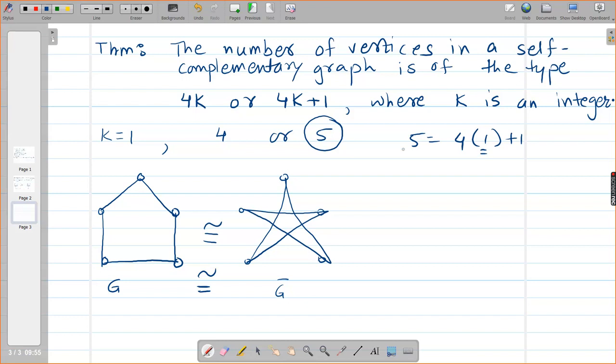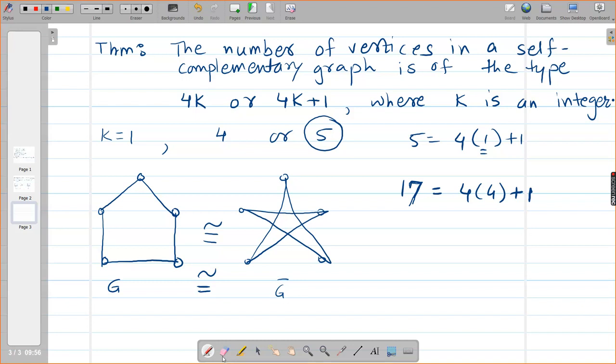But it doesn't mean that every number which you can write as 4k or 4k plus 1, and you draw the graph, it will become self-complementary. For example, 17. 17 I can write as 4 into 4 plus 1. But we are not sure that we can draw a graph on 17 vertices whose complement will be isomorphic with it. Is that okay? Do you understand the point?